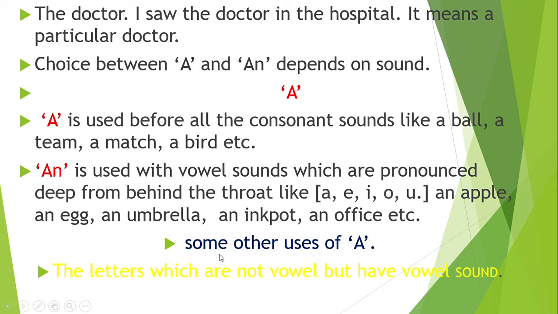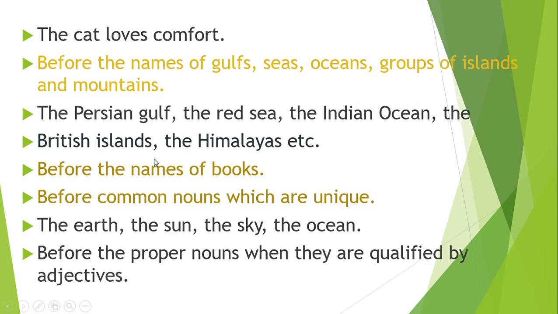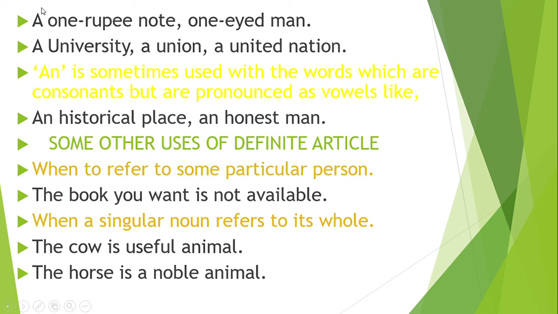Now next, some other uses of a: the letters which are not vowels but have vowel sounds. Students, we had already told you that O is a vowel letter, because there are five vowel letters A, E, I, O, U. And what article do we use with vowel letters?